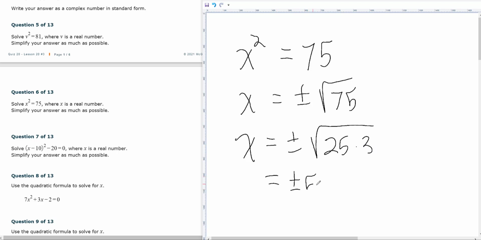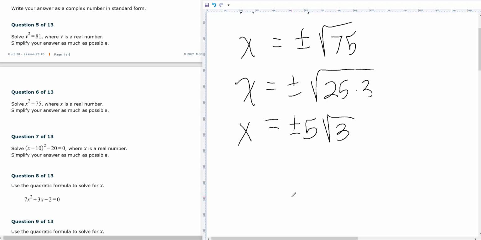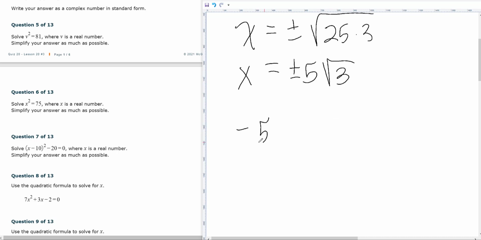Be careful, it goes after the plus minus. So x is negative 5 square root of 3 and positive 5 square root of 3. So there are two answers for x, the negative 5 square root of 3 and the positive 5 square root of 3.